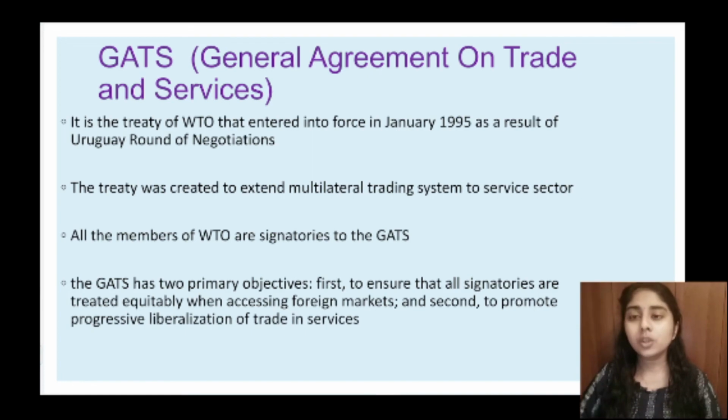So there are mainly two objectives of GATS. First one is to ensure that every signed member of WTO is a part of this and is treated equitably when accessing the foreign market. The second objective is to promote the progressive liberalization of trade in services. So I hope this GATS is also clear here.